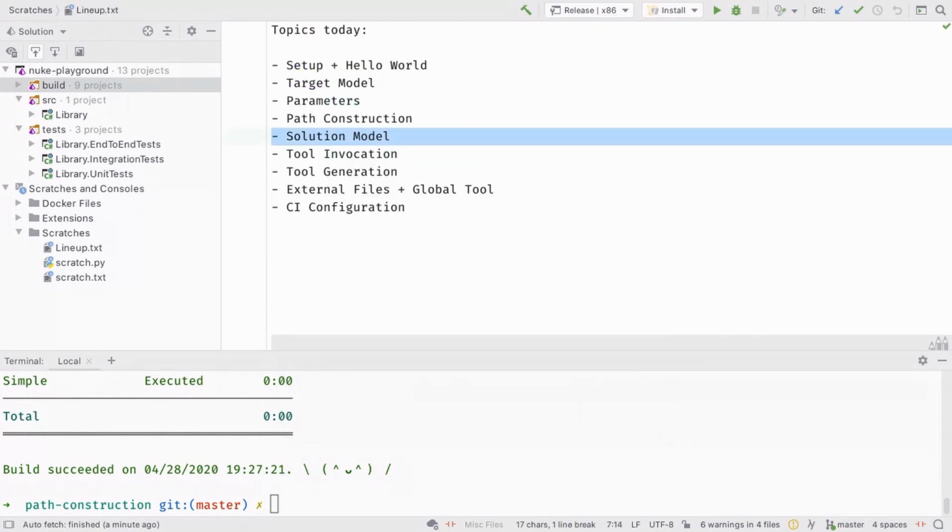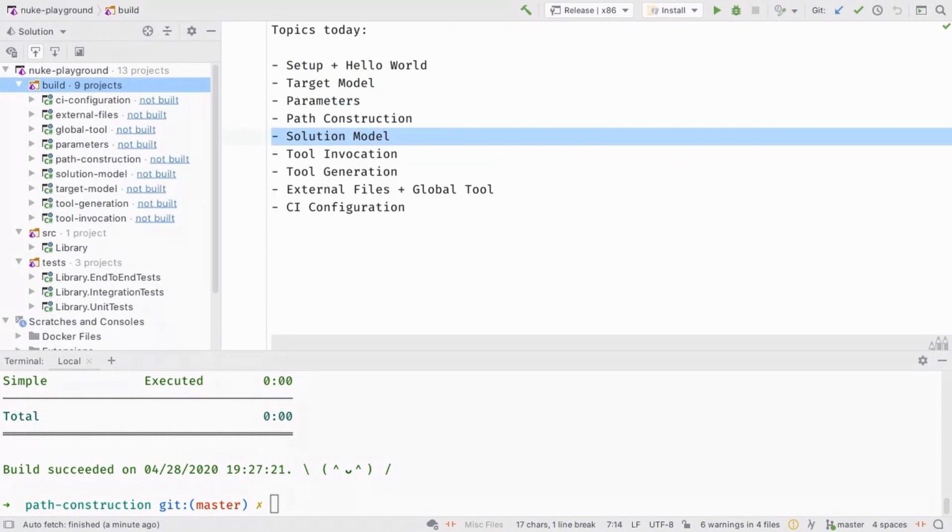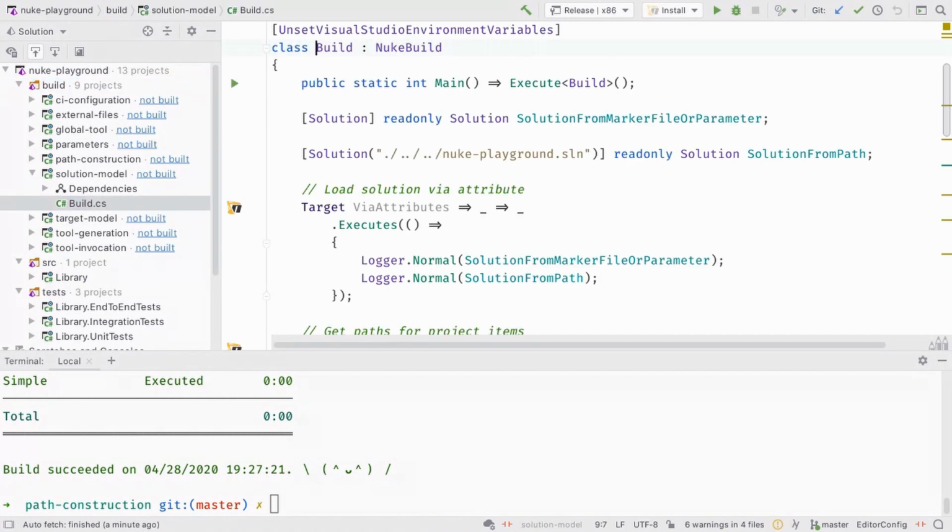solution model. Let's switch to the next project. And with this solution model, what that means is that we automatically have an API to work with our solution. So basically this thing, the NUKE playground, we can work with that.